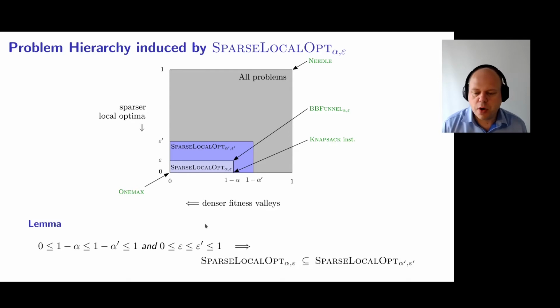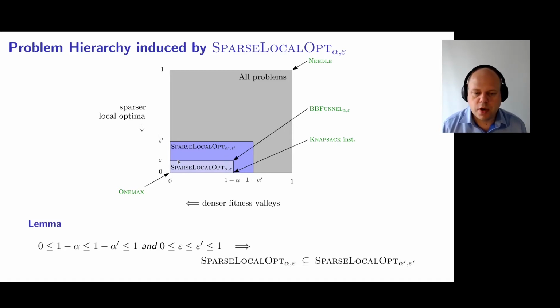By looking at SparseLocalOpt for different values of alpha and epsilon, we get a kind of problem hierarchy. I'm trying to draw this now in two dimensions. On the x-axis I draw 1 minus alpha, and on the y-axis I have epsilon. The closer I get to 0 on the x-axis, the stronger requirement I have on the density of the fitness values. And the lower I get on epsilon, the sparser the local optimum has to be.